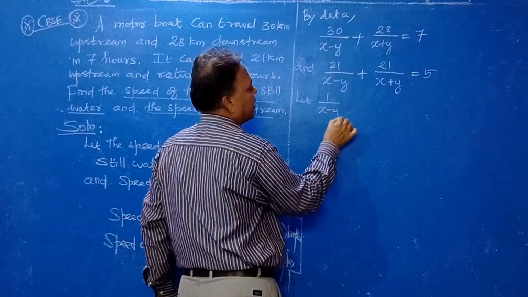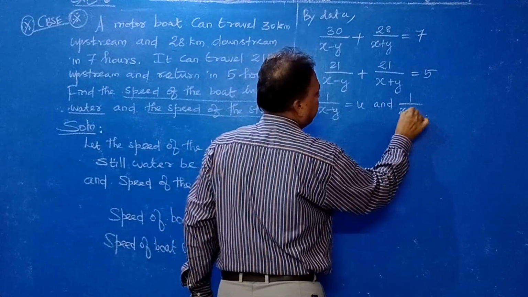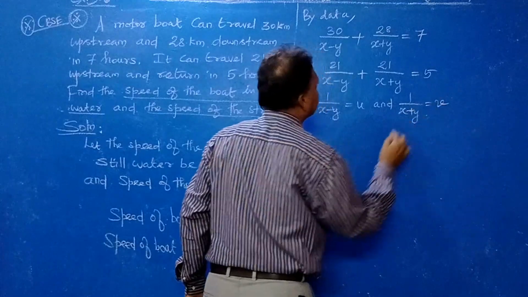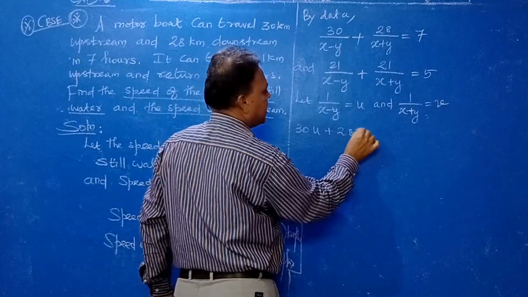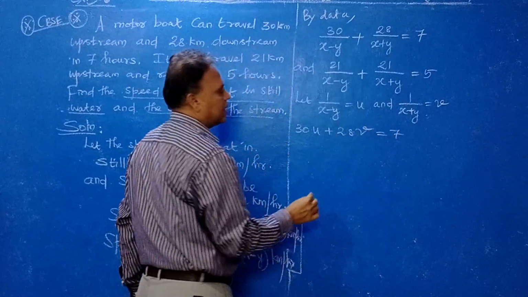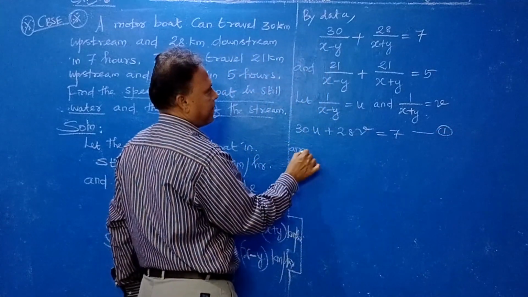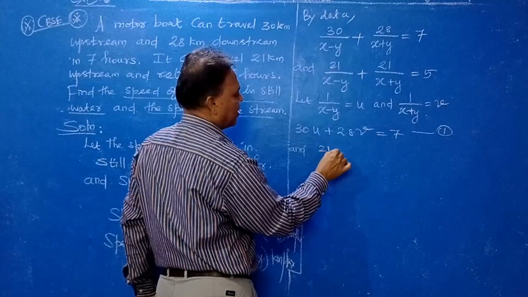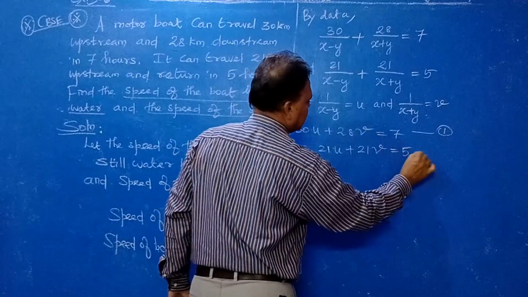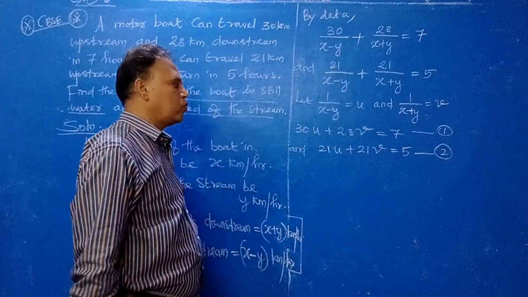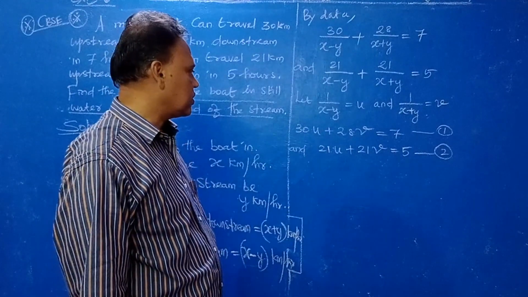1 by x minus y is equal to u and 1 by x plus y is equal to v. Therefore, replacing, 30u plus 28v equal to 7. Understand? This is equation number 1. And 21u plus 21v is equal to 5, equation number 2. Now you can use any algebraic method.